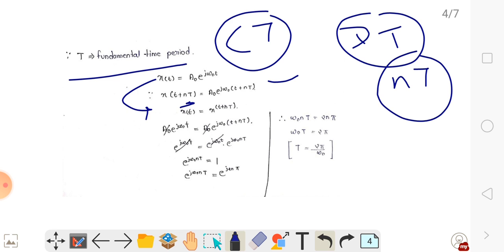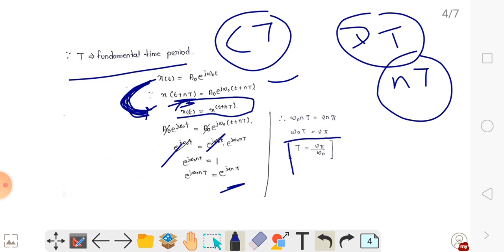And because the signal is periodic, x(t) equals x(t + nT). So if we write it the same way, e^(j omega naught t) cancels out on both sides. e^(j omega naught nT) equals 1, which equals e to the power j 2 pi n, so omega naught T equals 2 pi, and you obtain this function.